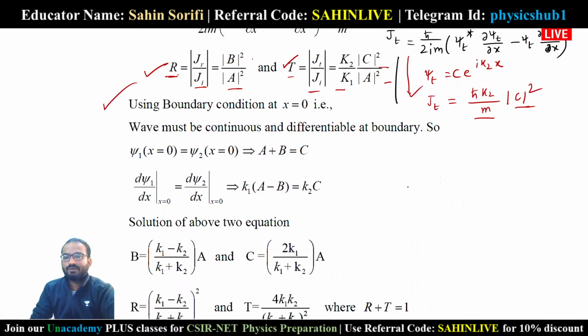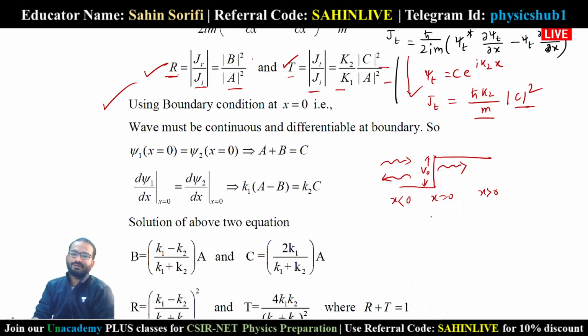Now we have this situation here like this. This is x equals to 0, this is x less than 0, this is x greater than 0, and this height is V naught. The particle was coming like this, some portion of it was being reflected, and some portion transmitted. Now, what is the boundary condition saying?